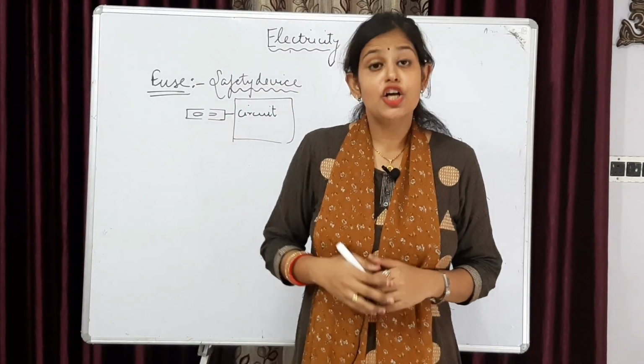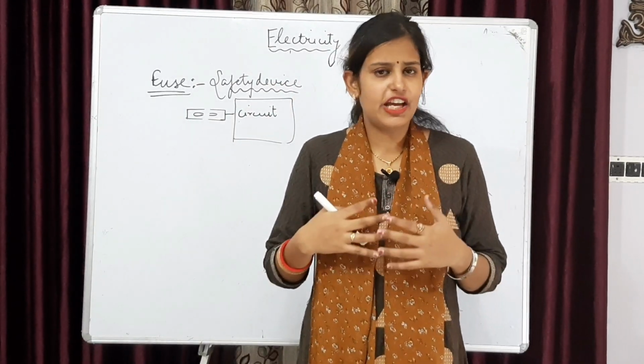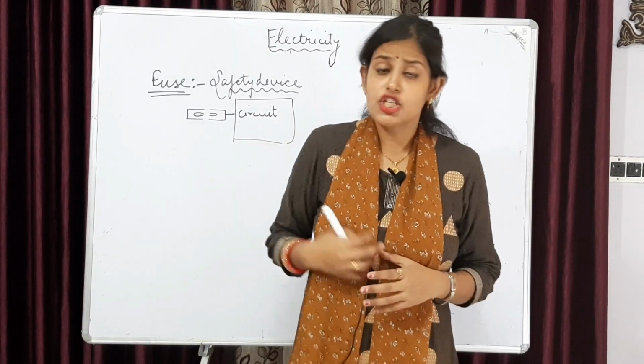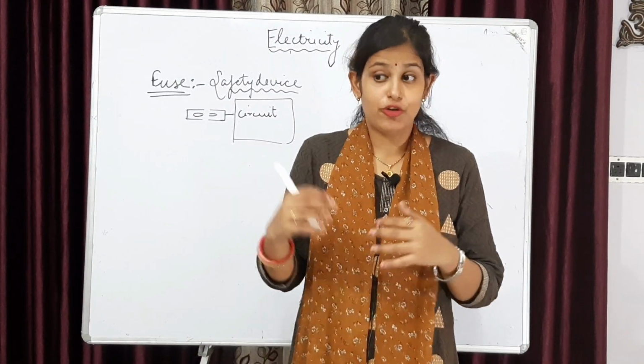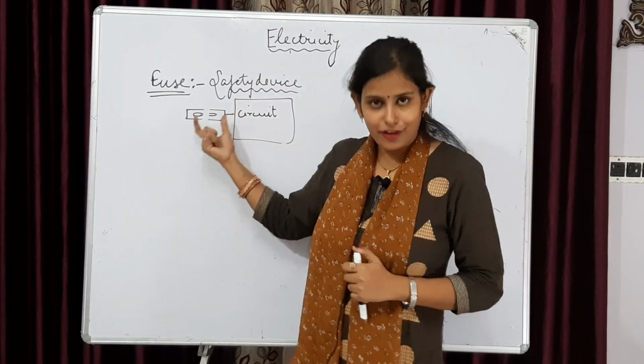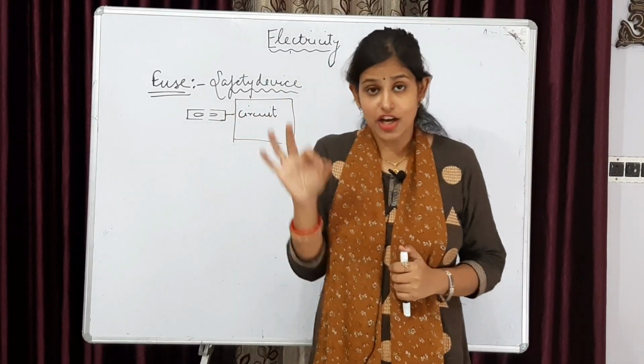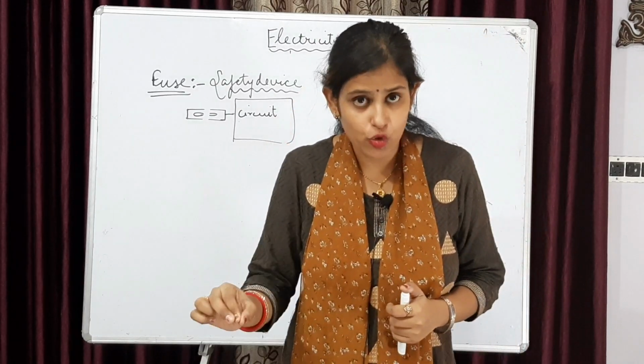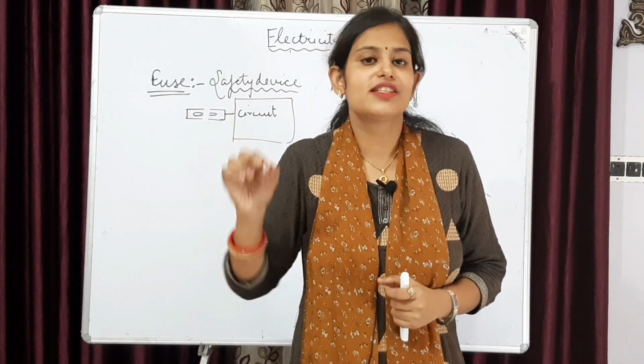For example, soldiers are keeping their life in risk always just for sake of us, just for sake of circuits. Similarly, fuse is at risk always as soon as current exceeding its prescribed value or nominal value enters the circuit.